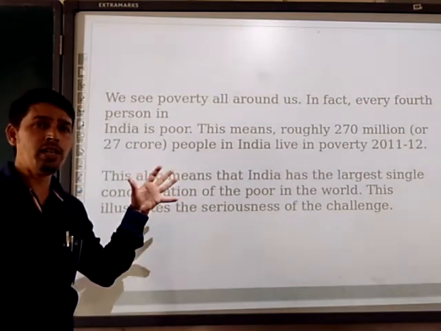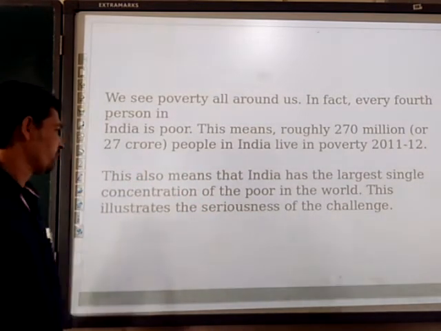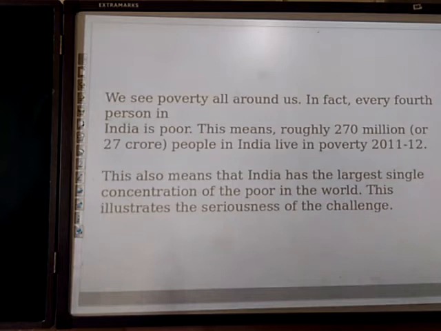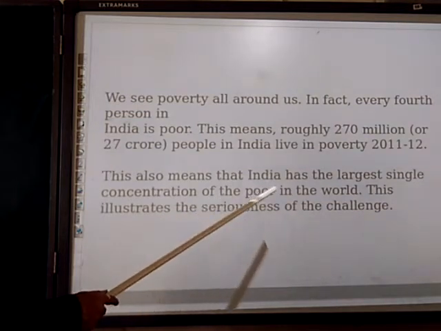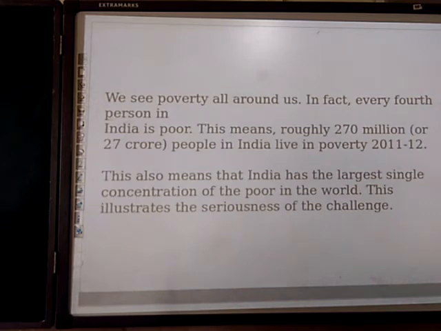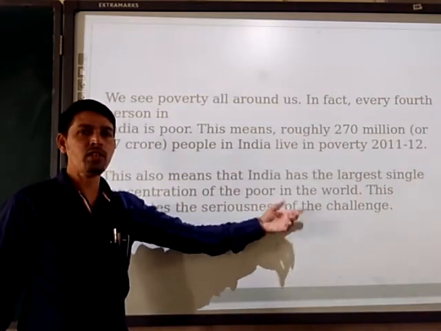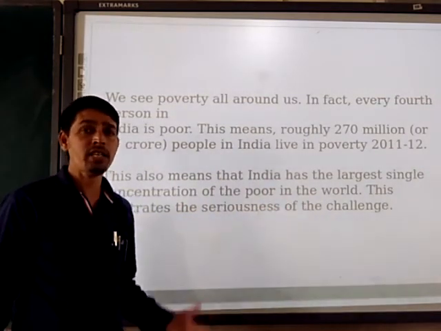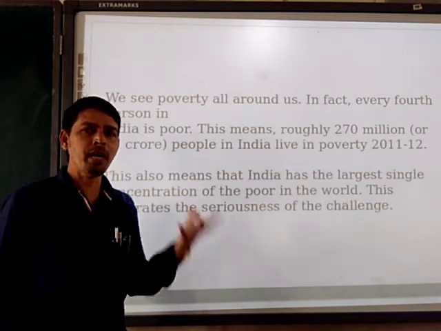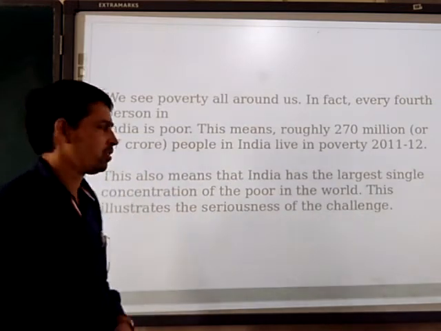In a huge number, the people are poor. This also means that India has the largest single concentration of the poor in the world. This illustrates the seriousness of the challenge, why poverty is called a challenge. In our country, the burden of poverty is too much.